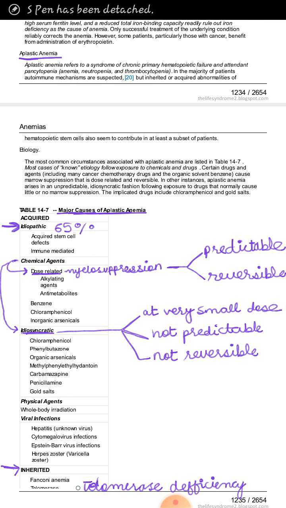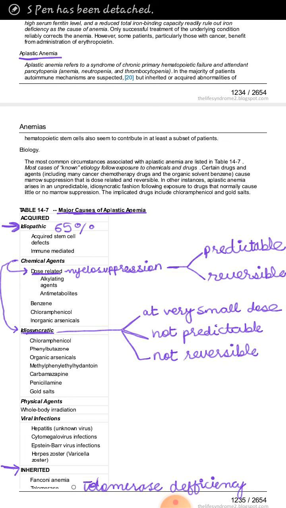Number two, we have telomerase deficiency. Whenever there is telomerase deficiency in any cell, then there is a decrease in the multiplication capacity of that cell, and the cell dies earlier. So these are two inherited causes of aplastic anemia.